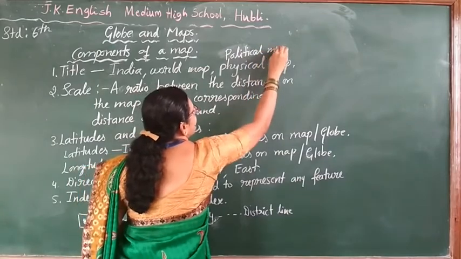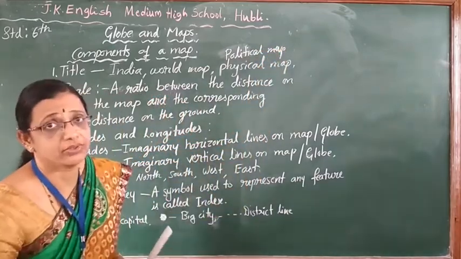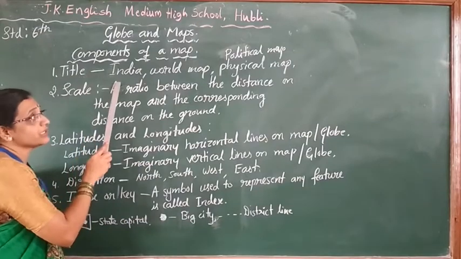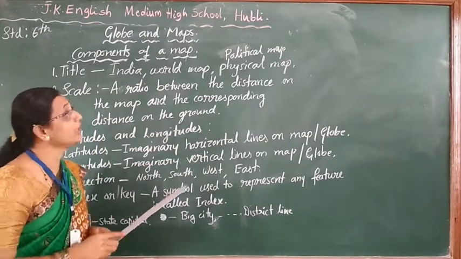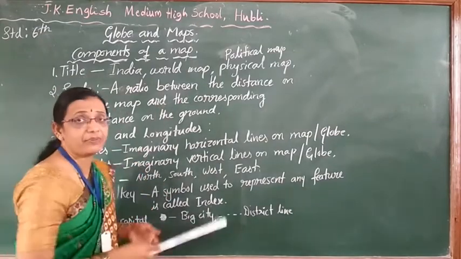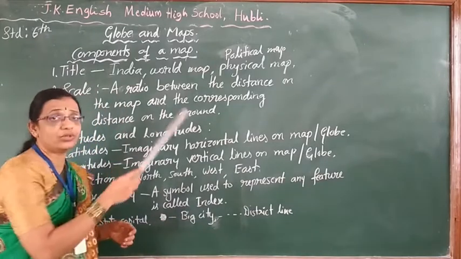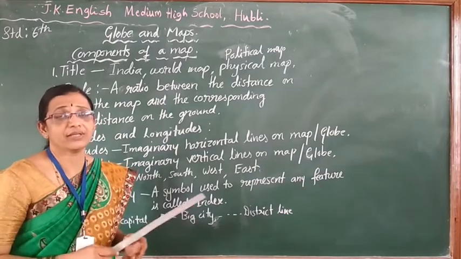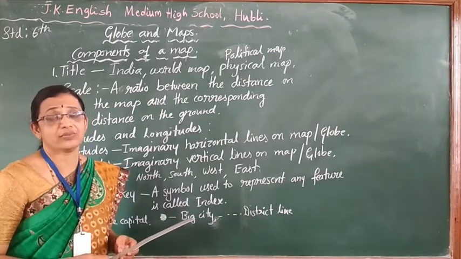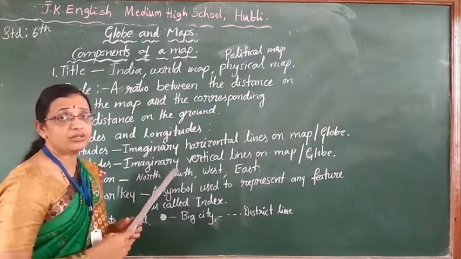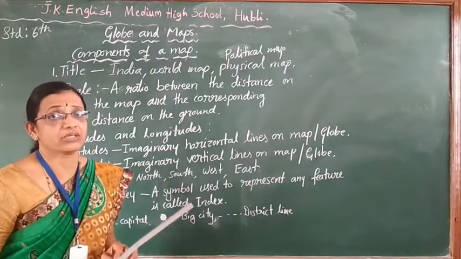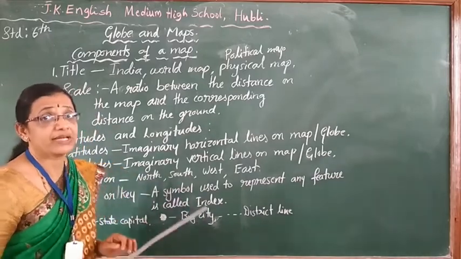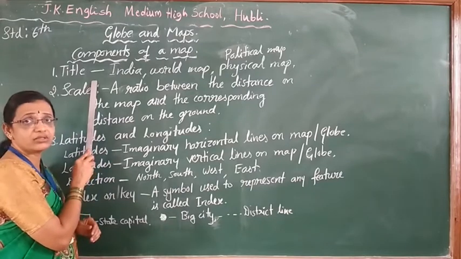Like this way, it has its name, children. Title is the name. It must have it. Then we will come to know what map it is. See, India you know, world map you know. If it is an Africa continent map, North America, Australia, how will we come to know without a title? So essentially it must have the name. It is called title. Follow, children.